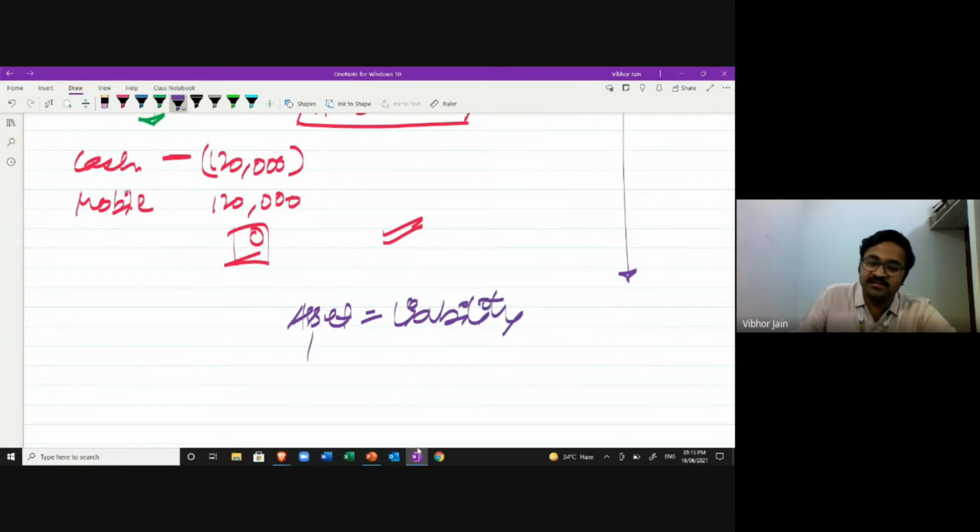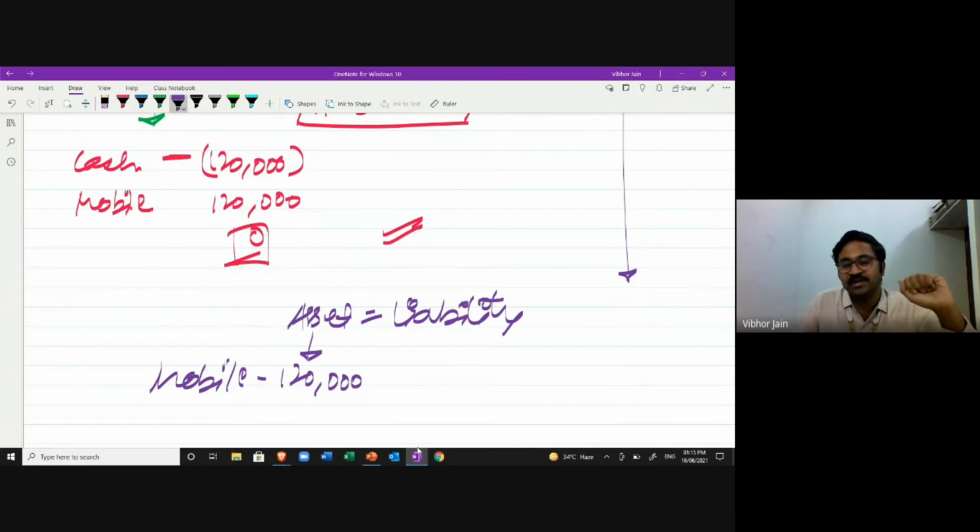Now in this case, I will get the mobile phone as an asset of rupees 1,20,000. But I'm not making payment in cash. Never mind. My liability is going to increase, since you are not making the payment today, but you'll definitely make the payment sometime in the future. So there's going to be a liability that you will have to satisfy. The liability is going to arise by the same amount, 1,20,000.